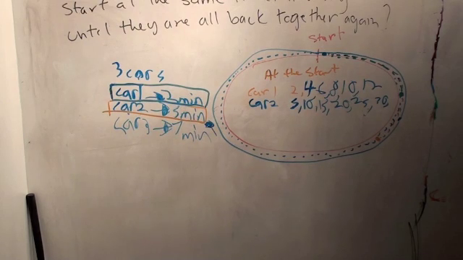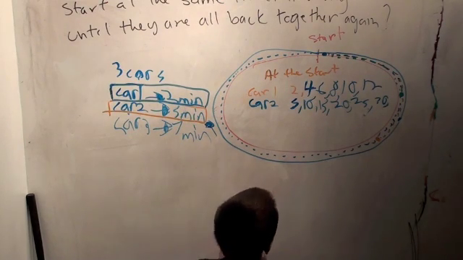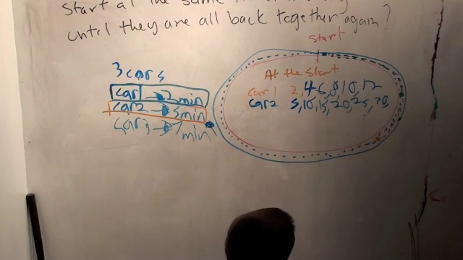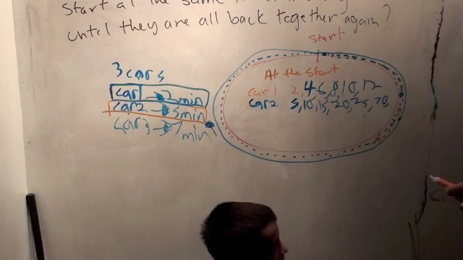Car 2 is at the start at 5, 10, 15, 20, 25, 30, etc. So when are car 1 and car 2 at the start together? At 10 minutes. At 10 minutes, okay. Why don't you circle that in orange?